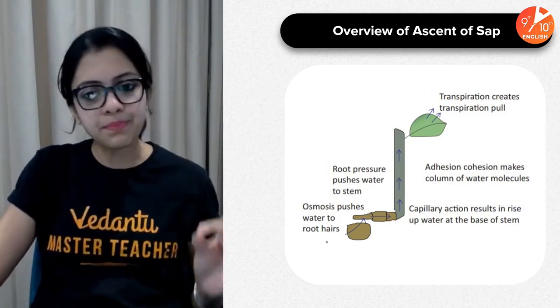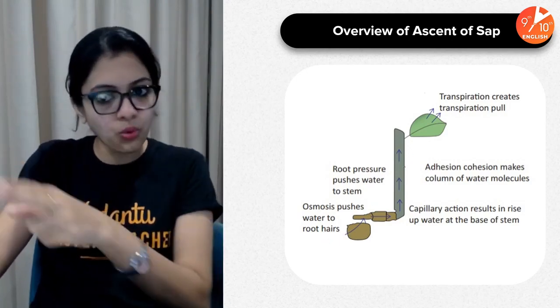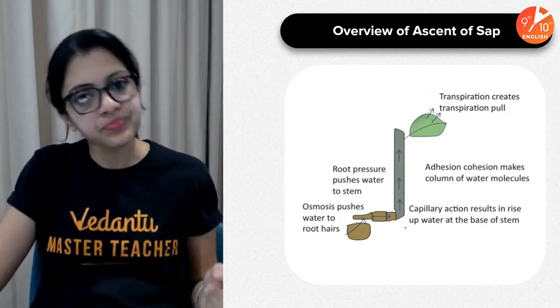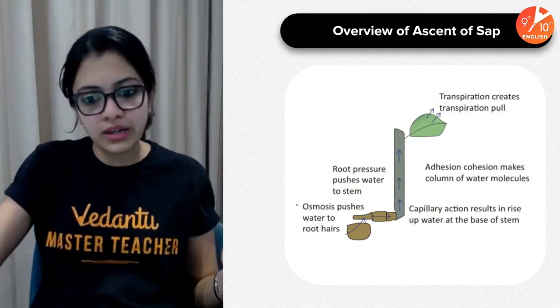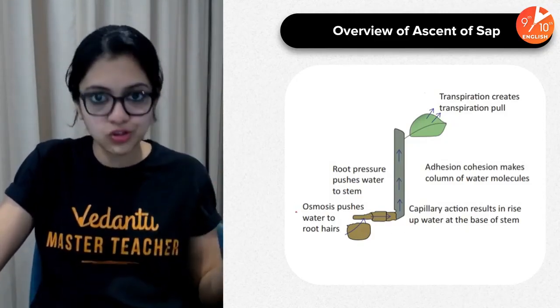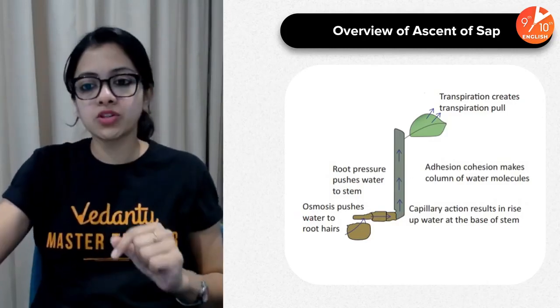I would normally prefer to start with osmosis, but I'm just going in the reverse direction right now so that you get a better idea, because we've learned it in this order right now, starting with osmosis. Now let's look at it in the opposite way.